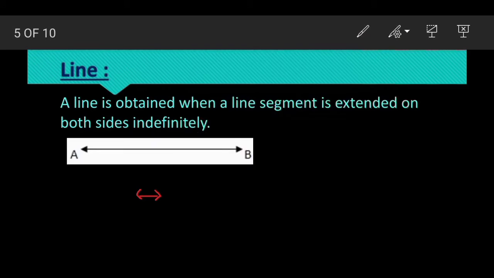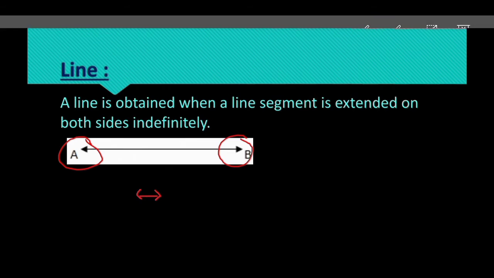Look at this one. Here I have extended the points A and B on both sides. The arrow represents that it has no endpoint. It moves endlessly in both directions. So we can say that this is a line. A line segment having no endpoint is known as a line.